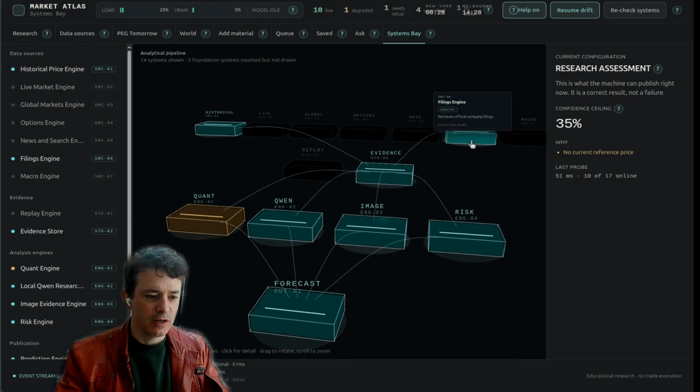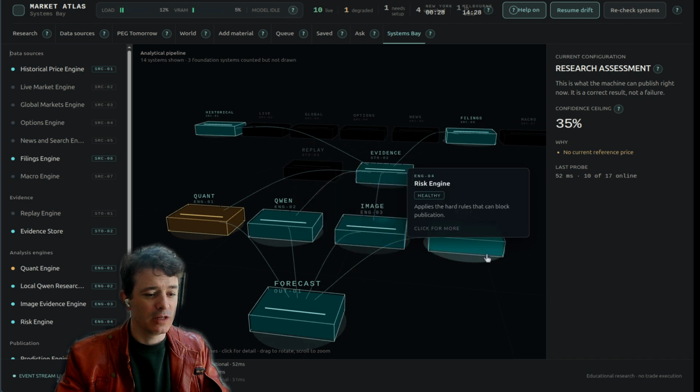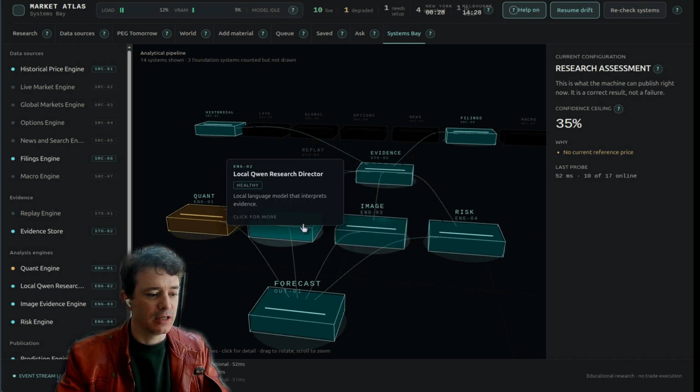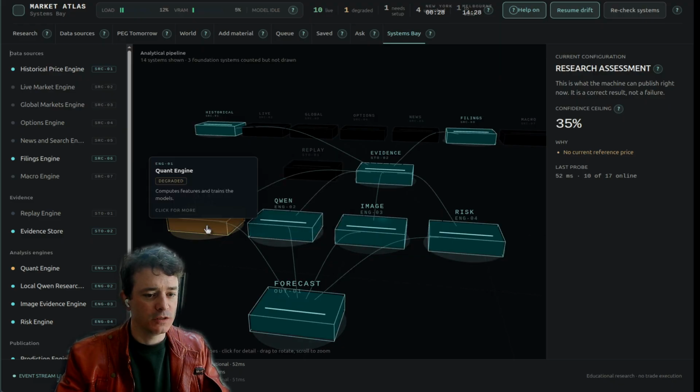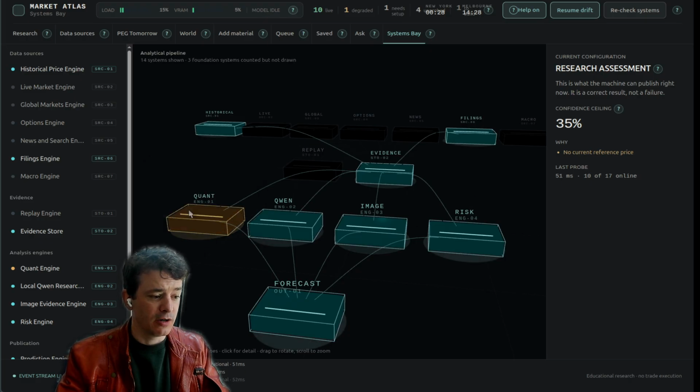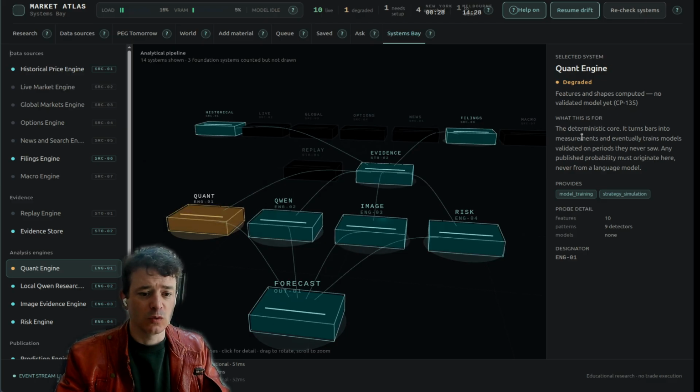It's meant to look cool. So it's checking the filings, it's getting evidence based on online. You can add in, I'll show you the image and risk assessment next, the Quen quant analysis is also in there. It's a little bit degraded right now, apparently, and I will look into that. So the deterministic core, it turns bars into measurements and eventually trains models.